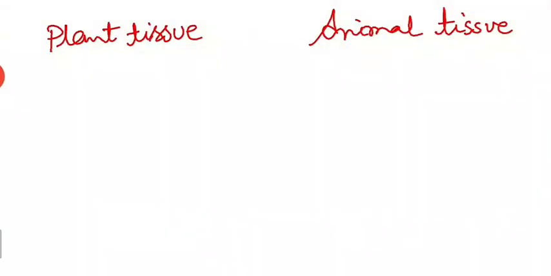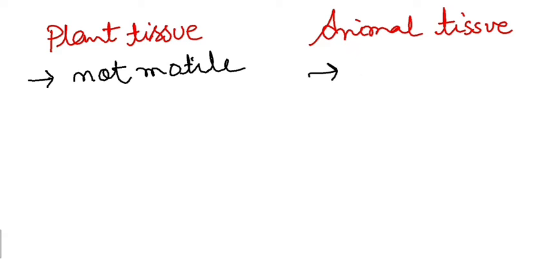After learning the concept of tissue and what it is, it's time to learn the difference between plant tissue and animal tissue. All right, and how they're different. Basically, plants are not motile, immotile. Motile means it doesn't move from one place to another place. However, animals are motile, right? So you can easily understand the tissues in both the cases will be different because animals are motile and plants are non-motile. So how exactly are they different?